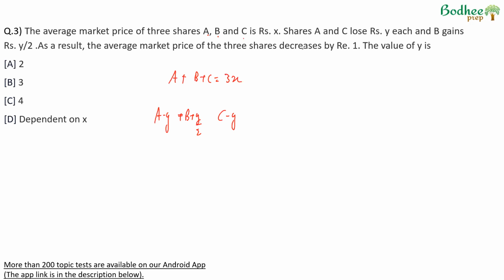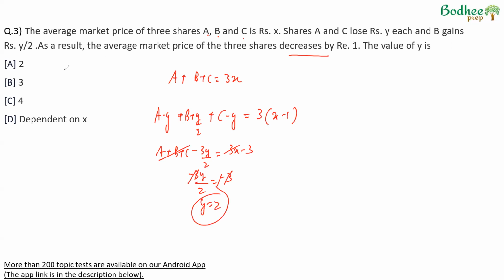As a result, the average market price of the three shares decreases by 1. So this means the sum is 3 into x minus 1. The price of A decreases by y, the price of C decreases by y, the price of B increases by y by 2. So these are the new prices. The sum of prices should be 3 into average. Average is x minus 1, decreases by 1. So 3 into x minus 1. So we get A plus B plus C minus 2y plus y by 2, that is minus 3y by 2, is equal to 3x minus 3. Now A plus B plus C is nothing but 3x, that was given. So minus 3y by 2 is equal to minus 3. Minus 3 cancels, y is equal to 2. The value of y is 2.